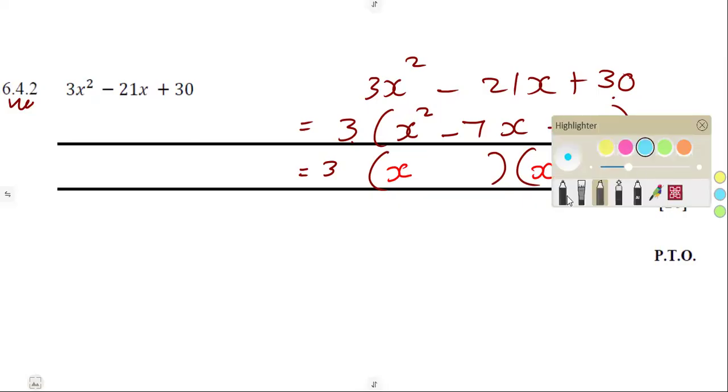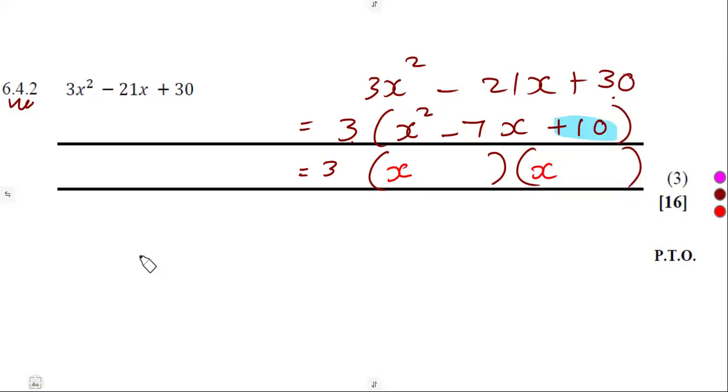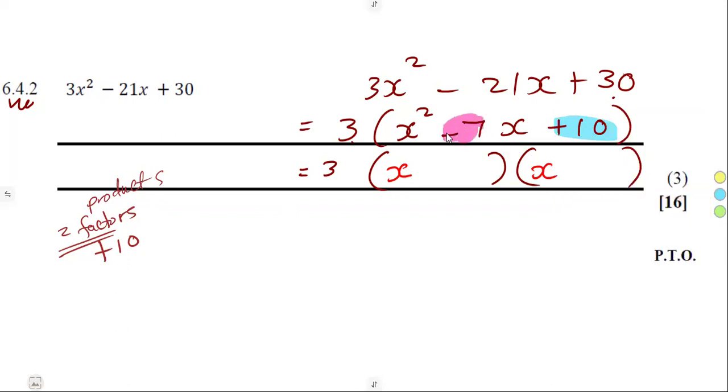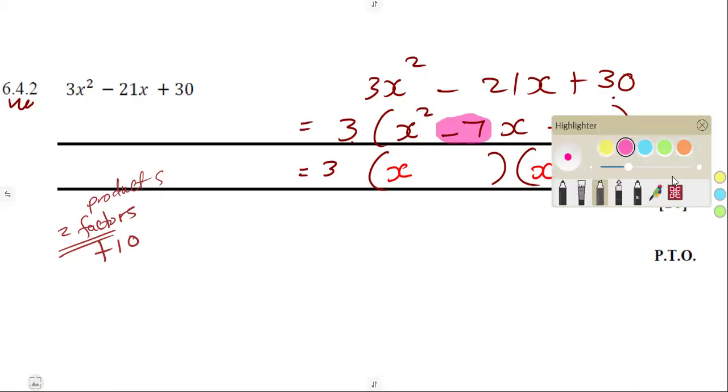Do we have two factors of positive 10, or a product? But these two factors must add up to the middle term, meaning they must give us a minus 7. Do we have such?